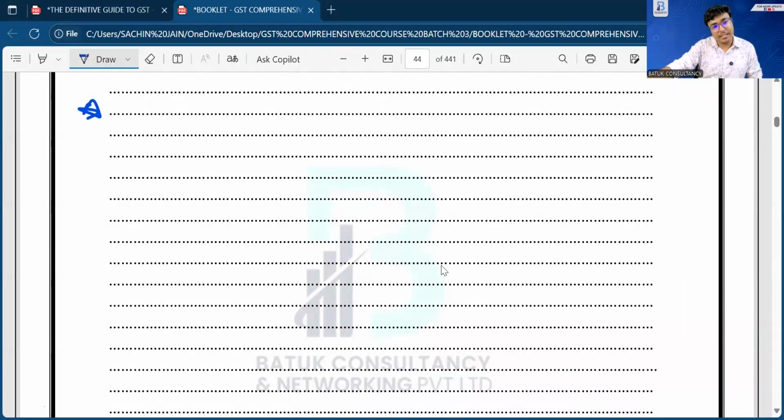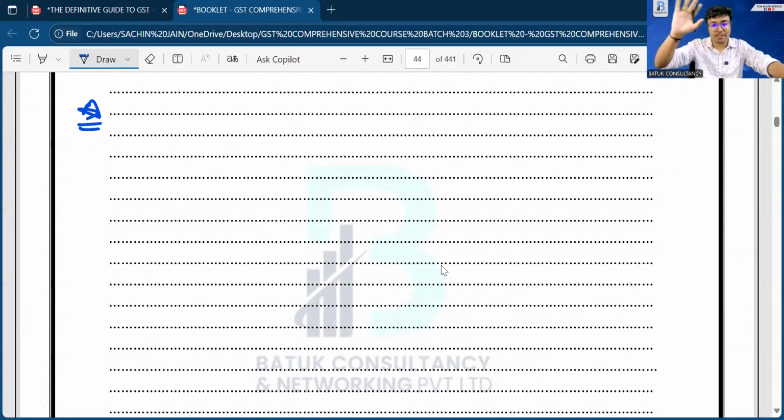So if the goods have been returned by that particular person, in such a scenario, if you are putting the invoice reference number and the return is on account of that return, in that case you can charge the same rate. Okay, because you have availed the input tax credit on that particular figure, so this will be treated as your purchase return. Okay, but if you are creating a sales invoice, in that case, yes, obviously your rate of GST will be the revised rate. Okay, so we have to decide it accordingly.